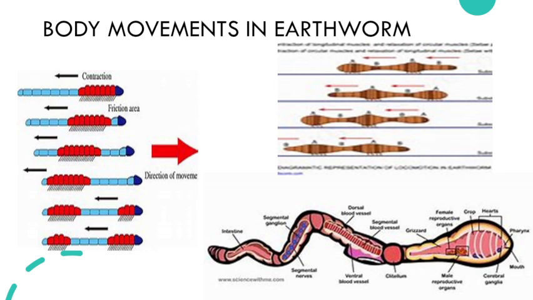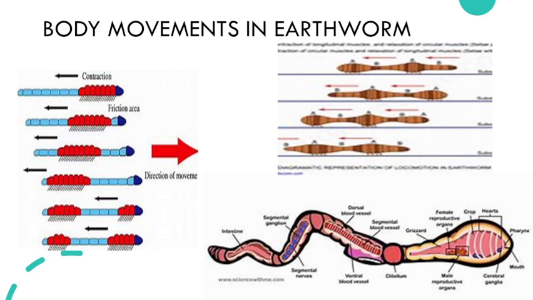And not only that, under its body there are a large number of hair-like structures. Those structures are known as bristles. They also help for movement, and these bristles connect with the muscles. With the help of these bristles, the earthworms get a tight grip on the soil. So they need the grip.